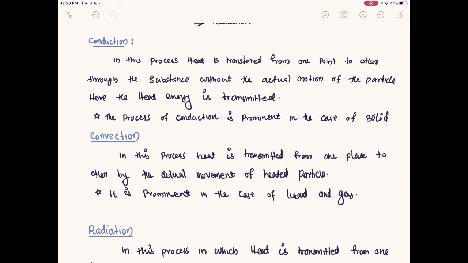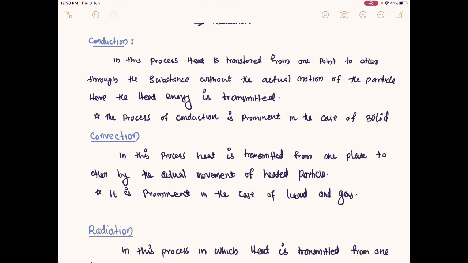Such a process is called the convection process, and it applies in the ventilation of a room.